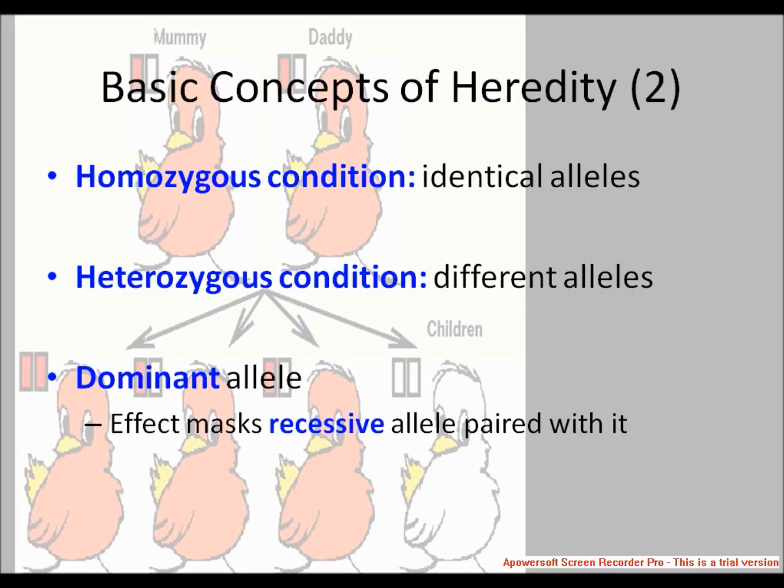Homozygous dominant is described by a capital T or capital letter. The homozygous recessive genotype possesses two recessive alleles for a trait, which is described by the small t or small characters. Heterozygous genotypes possess one of each allele for a particular trait, which is described by a capital T and a small t.